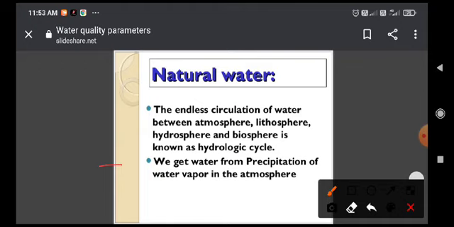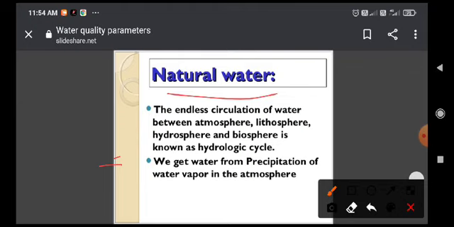Secondly, water is also present in the soil as well as in the ground. It is called soil water as well as groundwater. These are natural waters, and we cannot include artificial ones. Soil water and groundwater are the slowest cycling portion. Soil water can be defined as the water which is present under the sediment as well as under the ground. What is meant by soil water? It is the water present under the sediments as well as under the rocks below the water table.